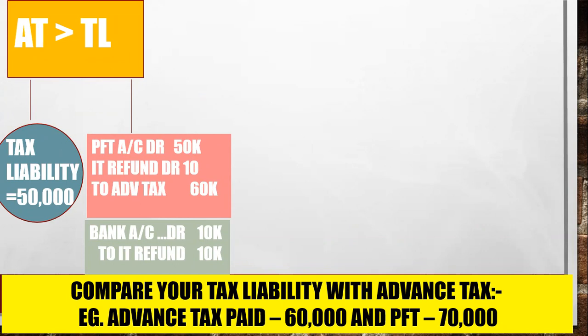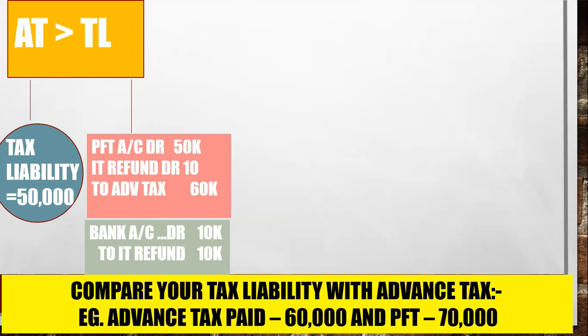So my entry will be PFT account debit. As I told you, always pay your tax liability from your PFT account. So the PFT account is always debited while paying your tax liability. PFT account debit 50,000. The government will give you the refund. It's my receivable. Anything receivable in the future is called an asset, and the IT refund receivable is my asset.